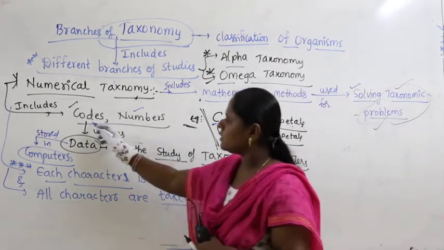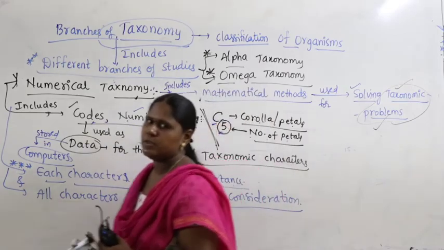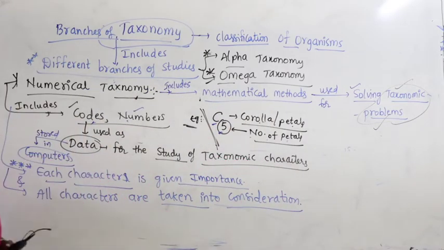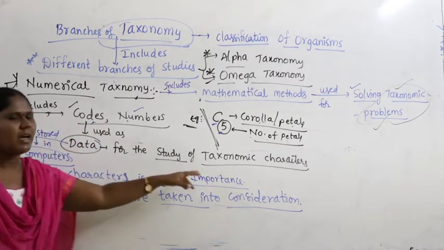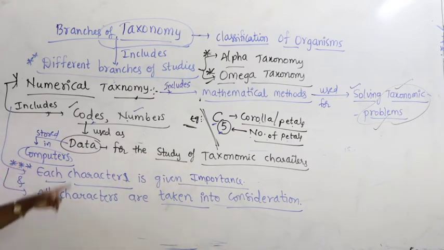Codes and numbers are used to represent in short symbols and short numbers. These are used as data for the study of the taxonomic characteristics of a particular plant, and the data taken from the plant is stored in computers. In this, each character is given importance and all characters are taken into consideration. Now, let us go to some other branches.